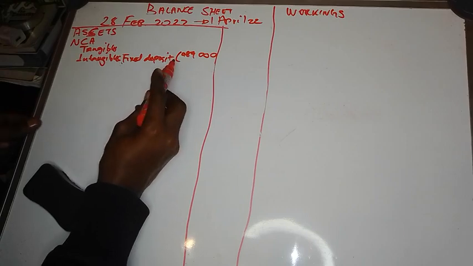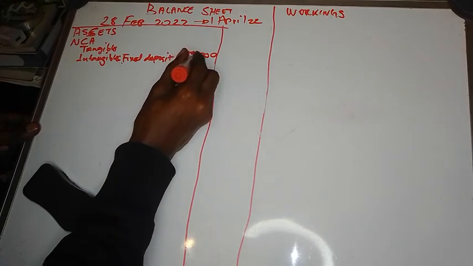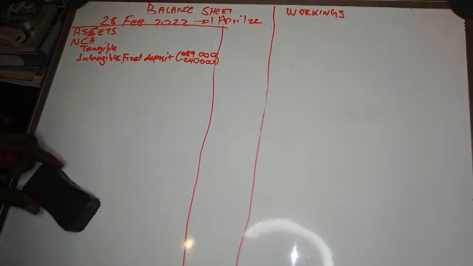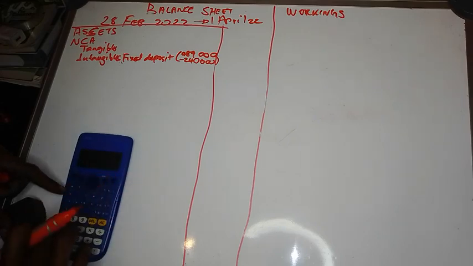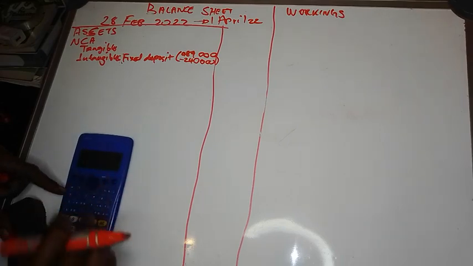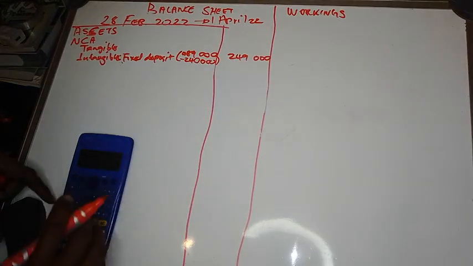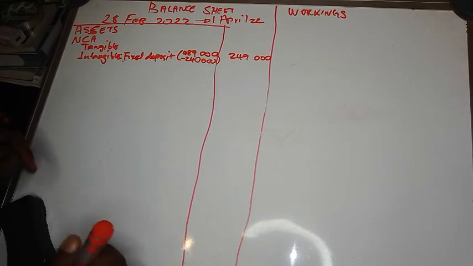So we're going to say 489 minus 240. Then we have our fixed deposit: 489 minus 240 is 249. So it means our fixed deposit is 249. Then we go through the information.